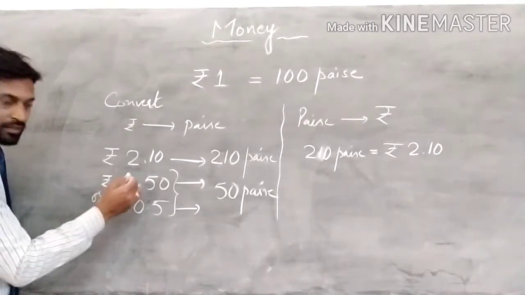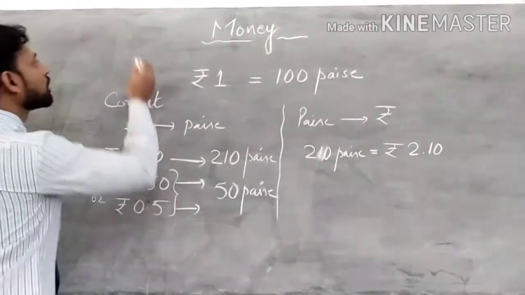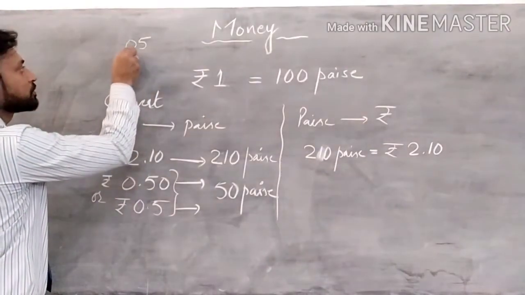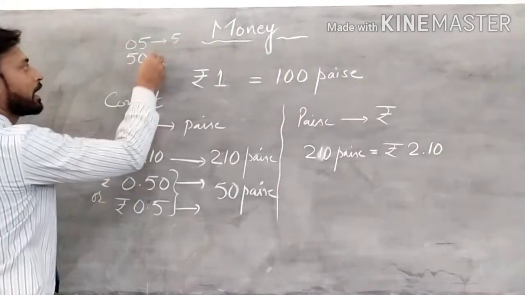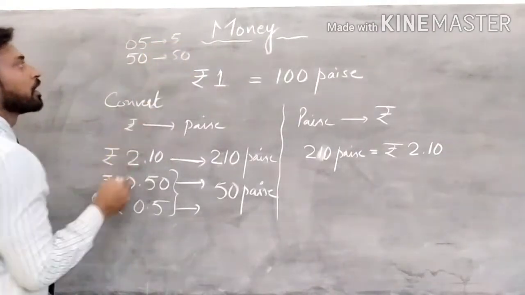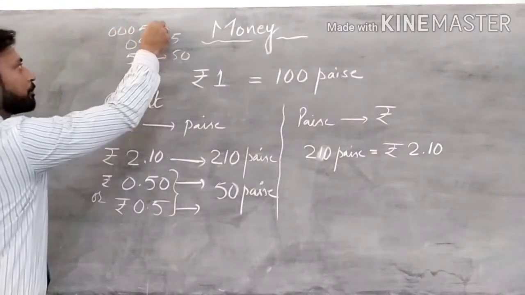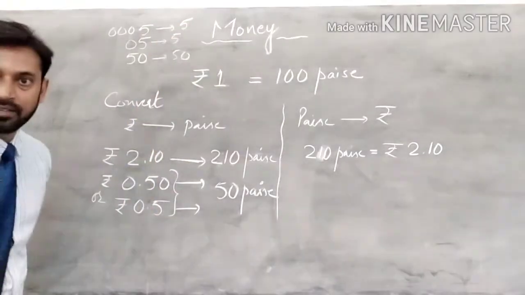Zeros written before a number are meaningless, like 05 is just 5 and 050 is just 50. If you add so many zeros before 5, it is still 5. Is that clear?